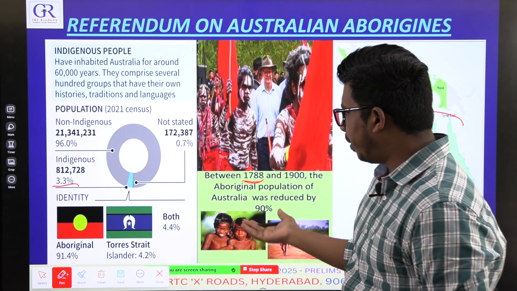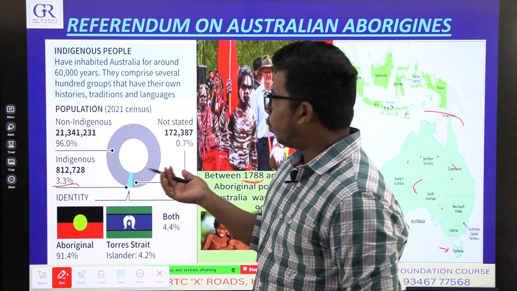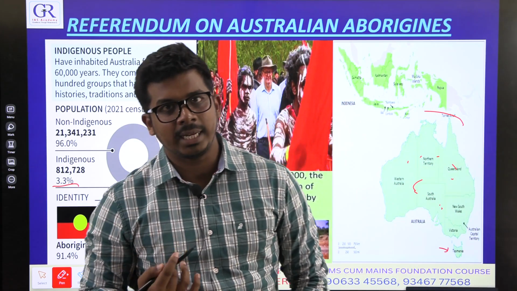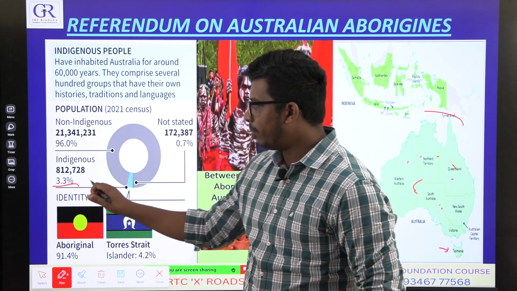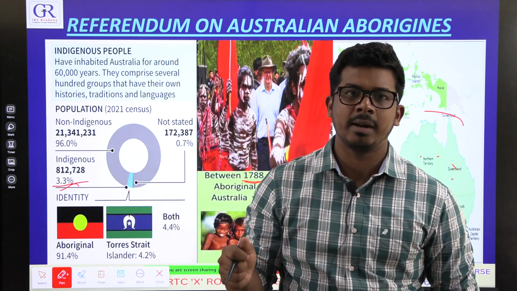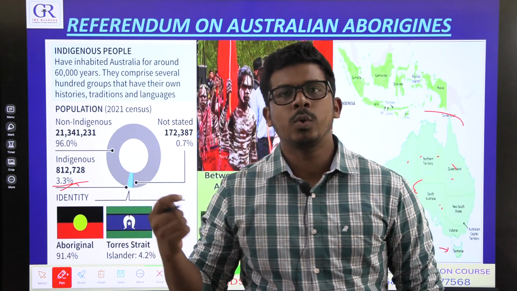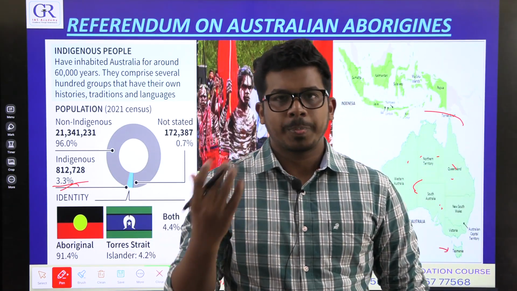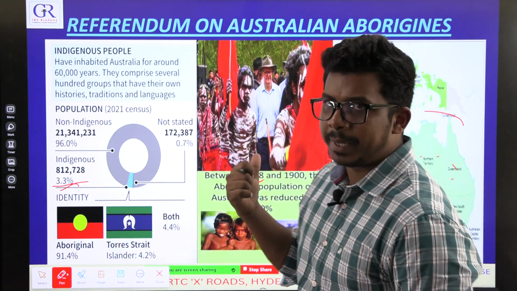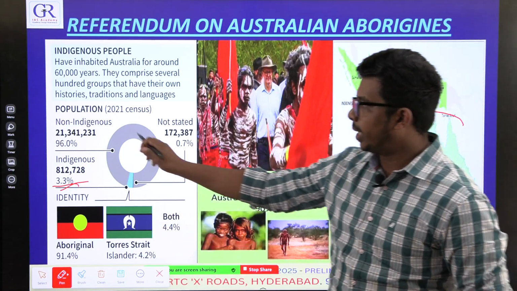Before 1788, only these tribes inhabited Australia, but now they have become a minority in their own land, a mere 3.3%. The white people, the successors of the Europeans, became the majority.